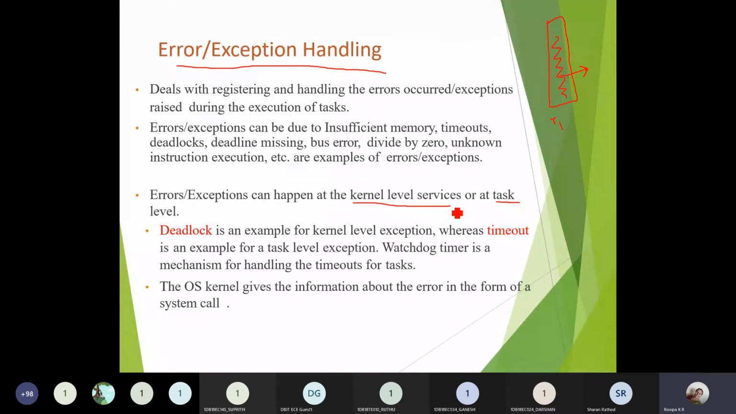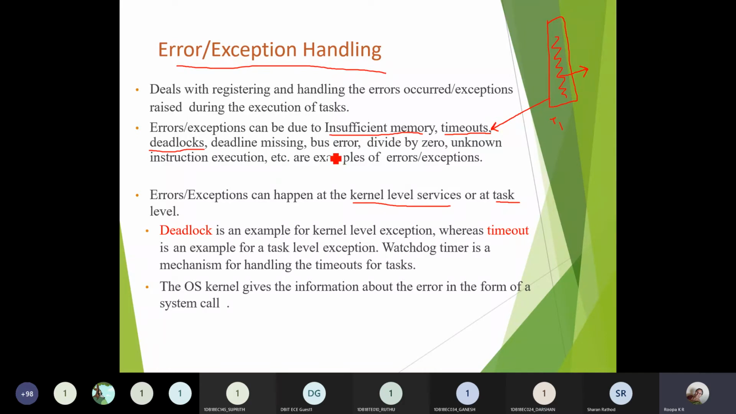So what are the types of interrupts that can be generated? It can be due to insufficient memory allocated for the task. Or each and every task, as I told you, will have a certain predefined amount of time if it is operating for a real time operating system or a real time application. If the particular task is not executing within the given amount of time, then a timeout interrupt will be generated. Or a deadlock, which is a situation with respect to the kernel, not with respect to the task.